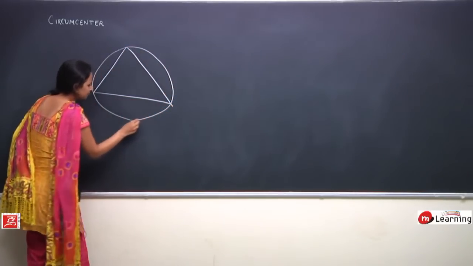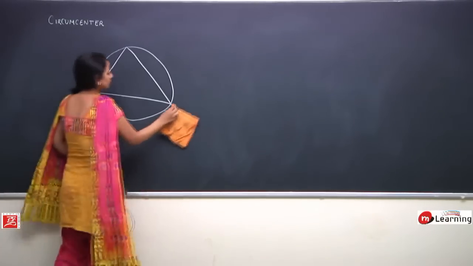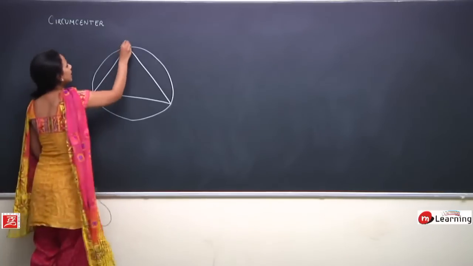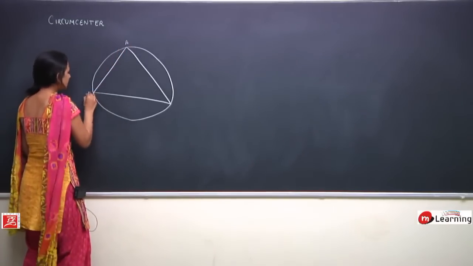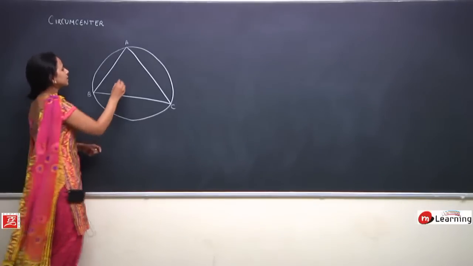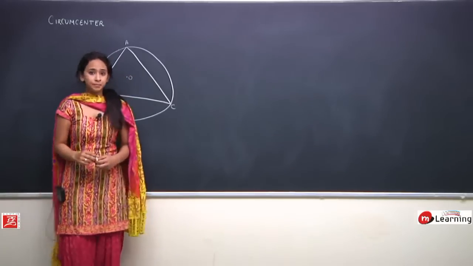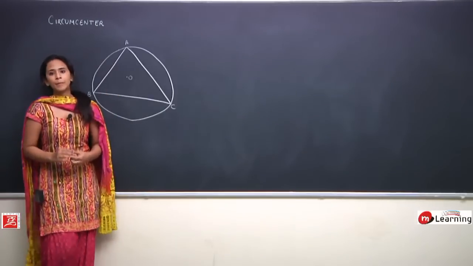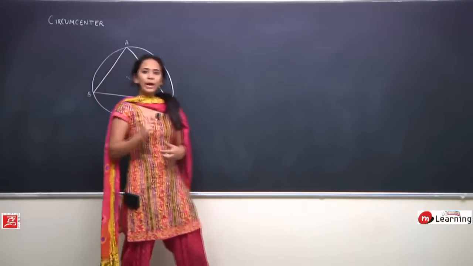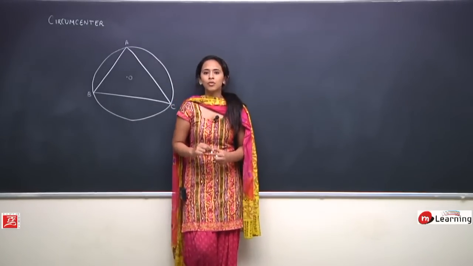So we have a triangle ABC, and this is a circle circumscribing the triangle, and this is the center of the circle, let us call it O, and it is even the circumcenter. Perfect. Now what is a circumcenter? It is a point of intersection of the perpendicular bisectors of the triangle.